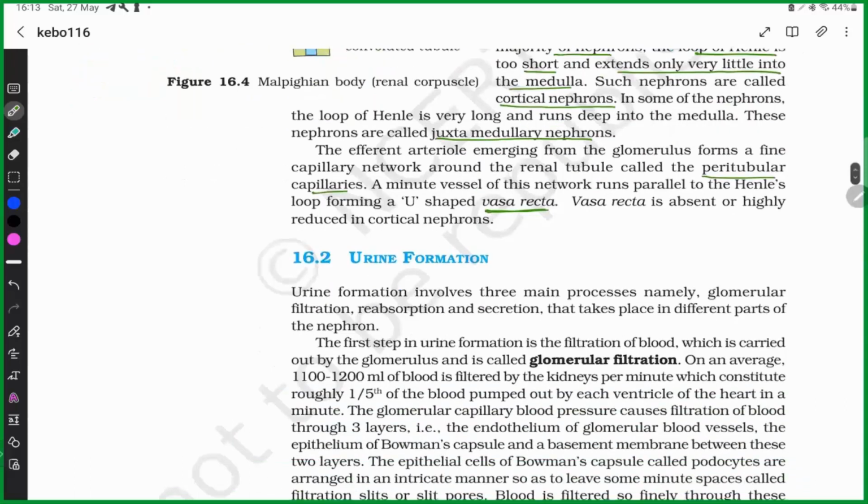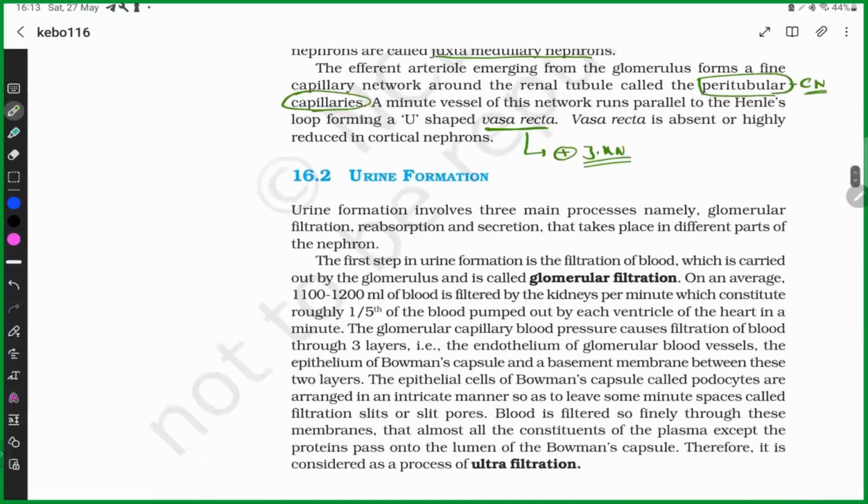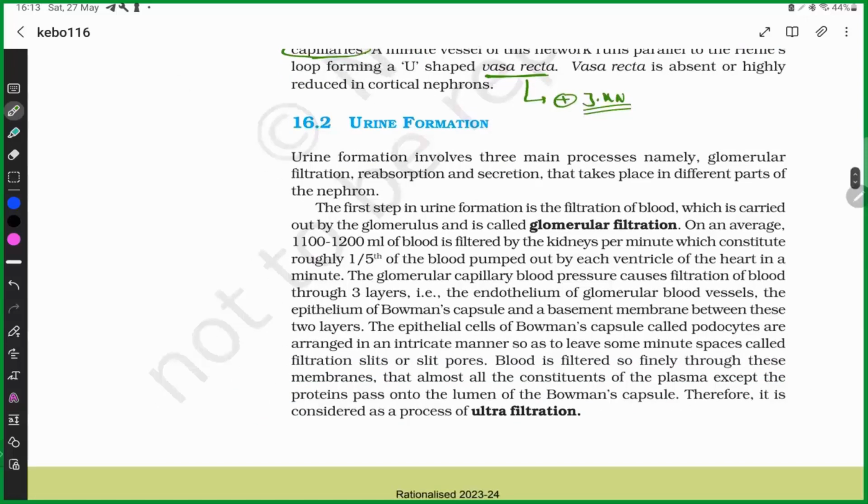So you can say that vasa recta are present in juxtamedullary nephrons, but peritubular capillaries are present in cortical nephrons.